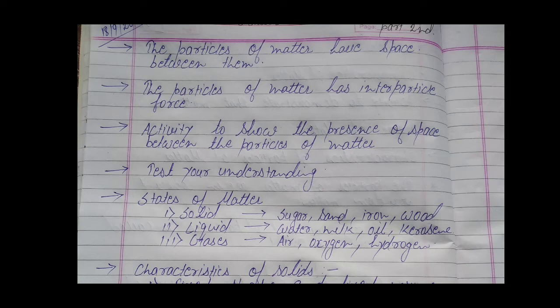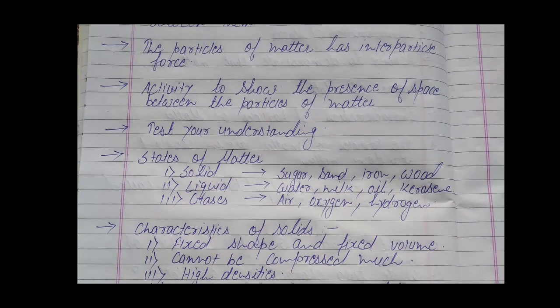Then we will see some of the questions given in your book, test your understanding. Then one topic we will learn, that is states of matter. State of matter is divided into 3 parts: solid, liquid and gas.